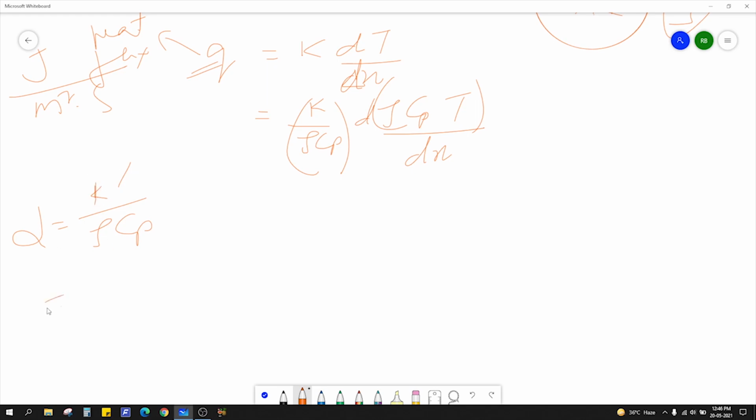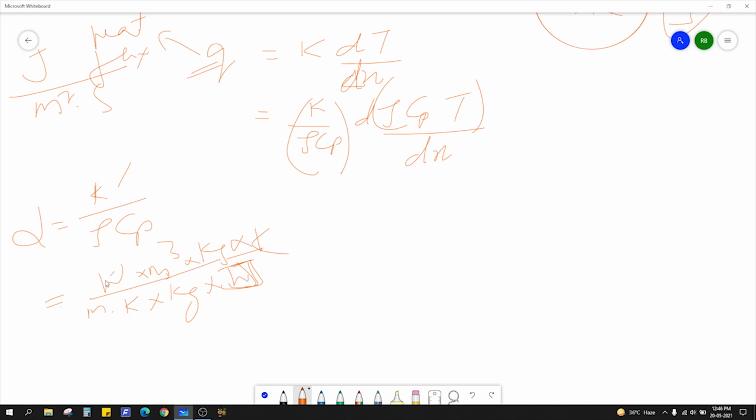If you analyze the units or dimensions, K is watt per meter Kelvin, density is kg per meter cube, and specific heat is joule per kg Kelvin, right?